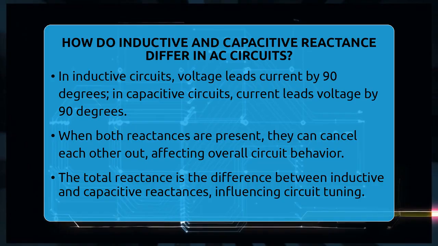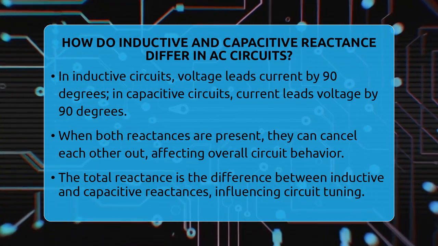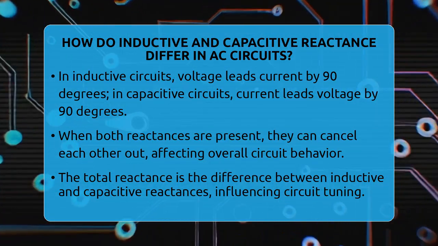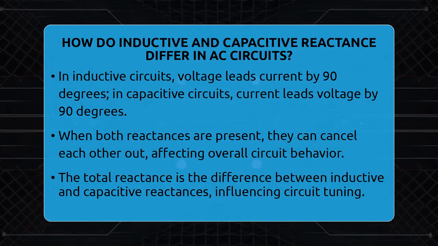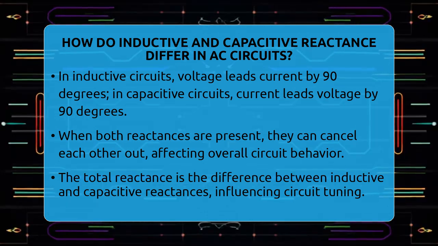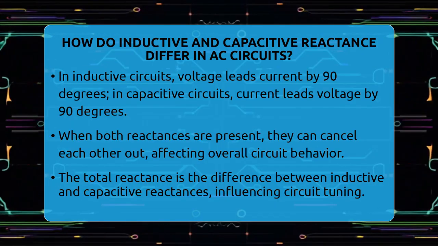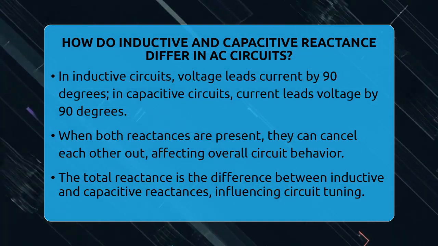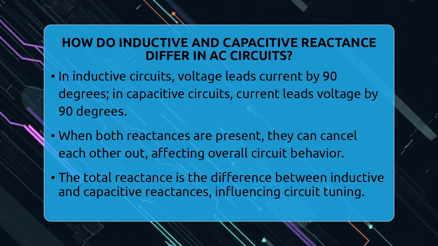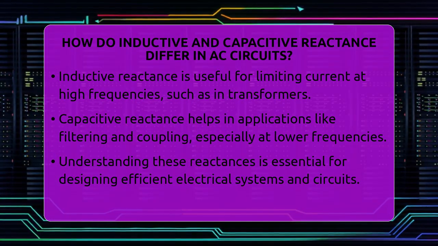When both reactances are present, they can cancel each other out. The total reactance is the difference between the inductive and capacitive reactances. If the inductive reactance is larger, the circuit acts more like an inductor. If the capacitive reactance is larger, it behaves more like a capacitor. This balancing act is important in tuning circuits, filters, and matching impedance.